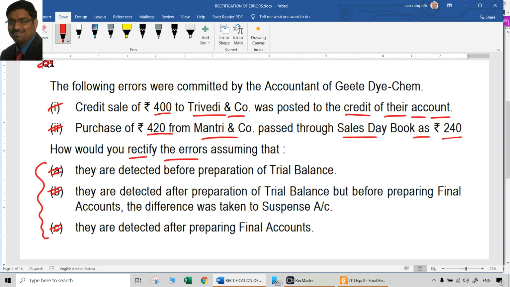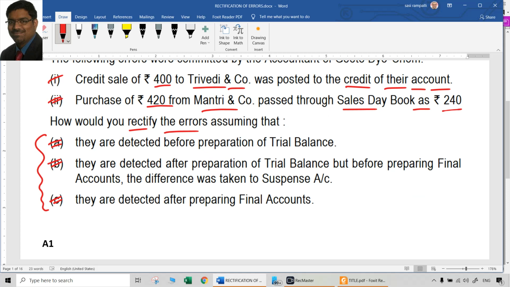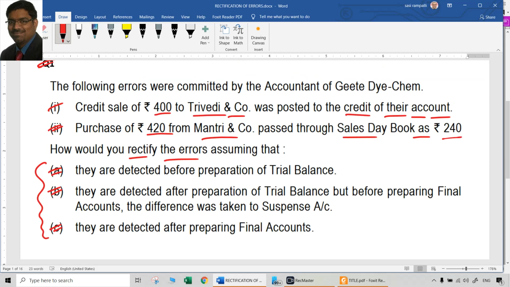Let us take the first error. What happened there? First we have to understand. Credit sale of 400 rupees to Trivedi and Co. was posted to the credit of their account. So this is a one-sided error. Normally, Trivedi and Co. account is supposed to be debited. So what should be the correct entry first of all? It should have been Trivedi and Co. account debited to sales account.